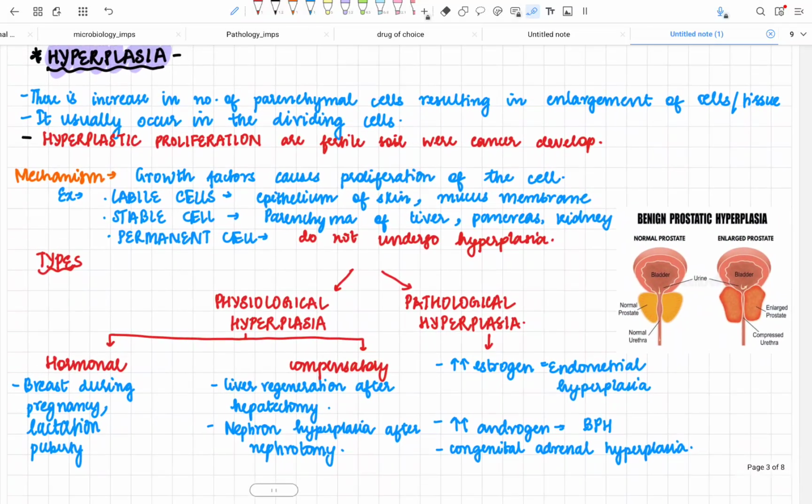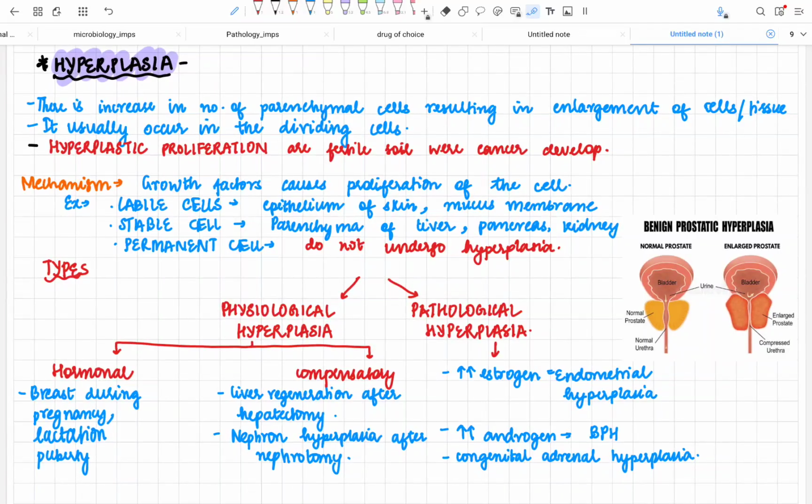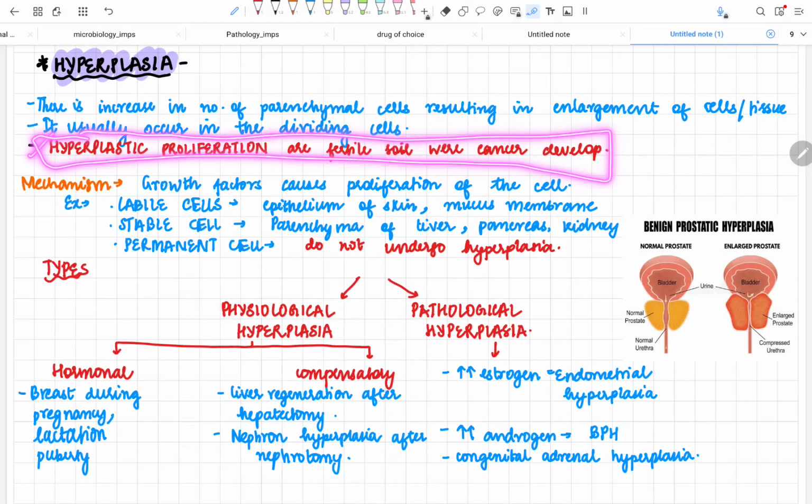Next is hyperplasia. Now, what does hyperplasia say? If there is an increase in the number of parenchymal cells resulting in the enlargement of the organ or tissue, it is hyperplasia. And hyperplasia is an active process, so it usually occurs in dividing cells, whereas hypertrophy occurs in non-dividing cells. Now, the most important line to mention in the paper is this one.